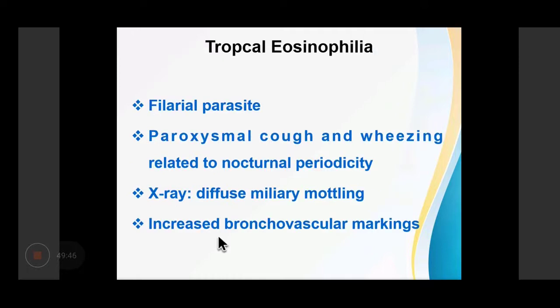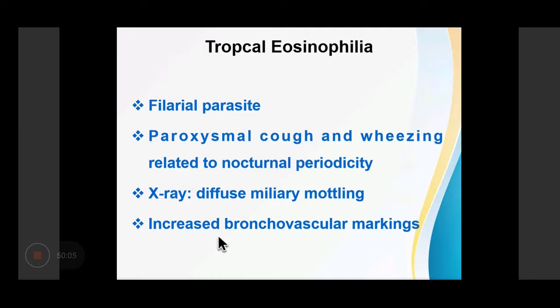Tropical eosinophilia is a distinct syndrome that is caused by a filarial parasite of any species. It causes paroxysmal cough and wheezing related to the nocturnal periodicity of the microfilaria. It can show low-grade fever.